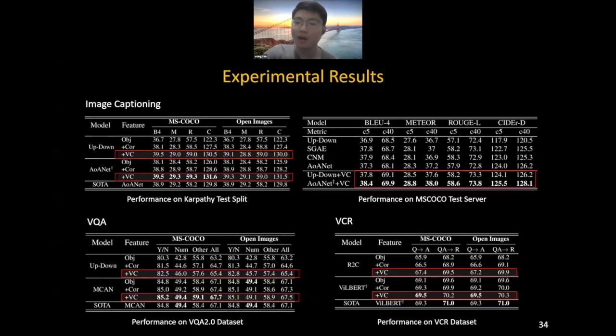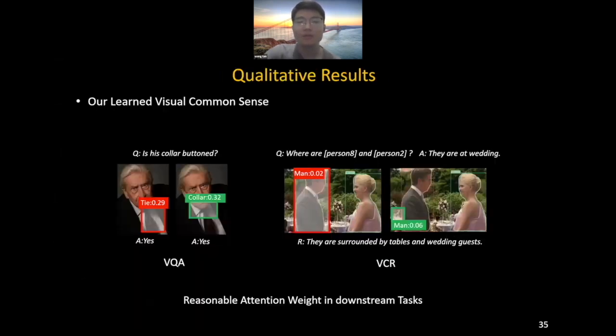Here, we show a part of experimental results. We can see that concatenated with our VC feature, the models can receive huge performance improvements in all downstream tasks. We further visualize some qualitative experiments of utilizing our VC feature, the right one, compared with using pure object feature, the left one, in VQA and VCR tasks. We can see that with our VC feature, the model can get more reasonable attention weight.